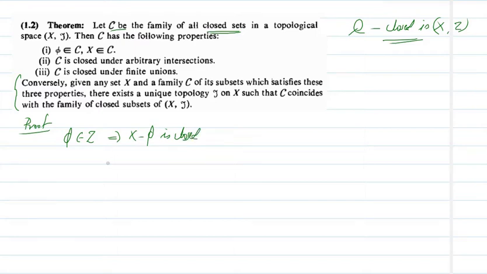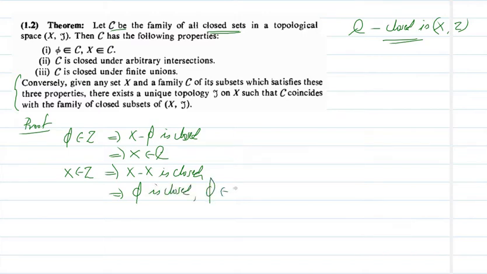But what is X minus phi? This is nothing but X. So this is closed, which means X is a member of C. Similarly, X is an open set, so X belongs to tau, so its complement X minus X is closed. X minus X is phi. Phi is closed, which means phi is a member of C. So we have phi and X belong to C.